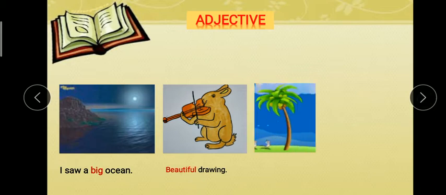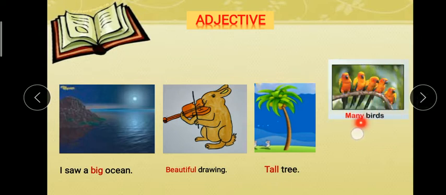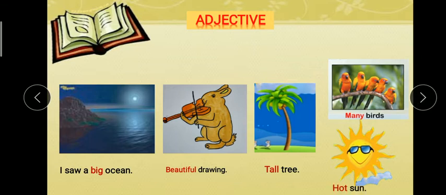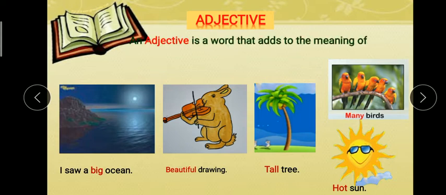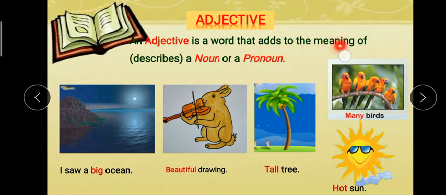So beautiful is the adjective. Tall tree. Here tall is an adjective. Many birds. Here many is an adjective. Hot sun. Here hot is an adjective. So now we can define adjective like that. An adjective is a word that adds to the meaning of a noun or pronoun. We also call them describing words.